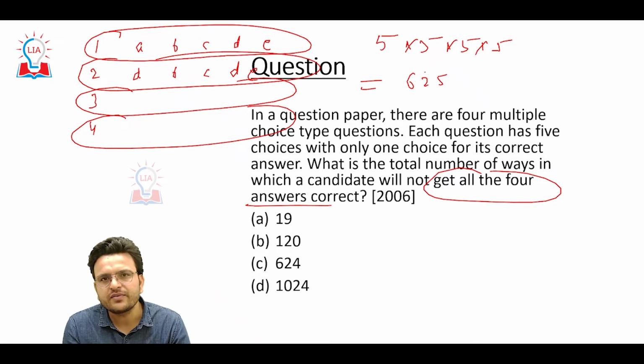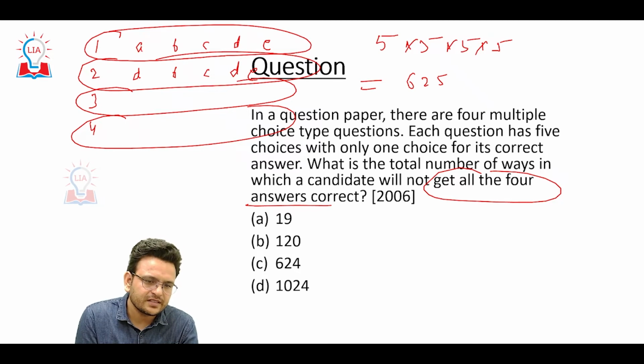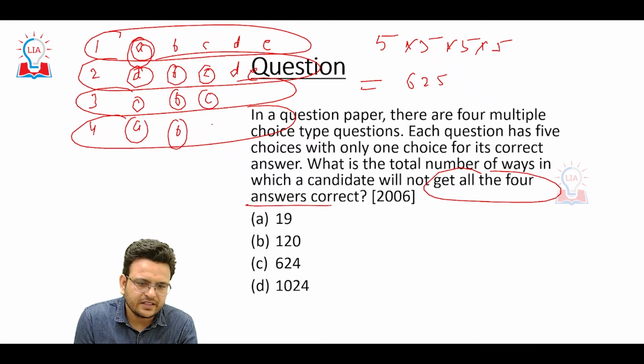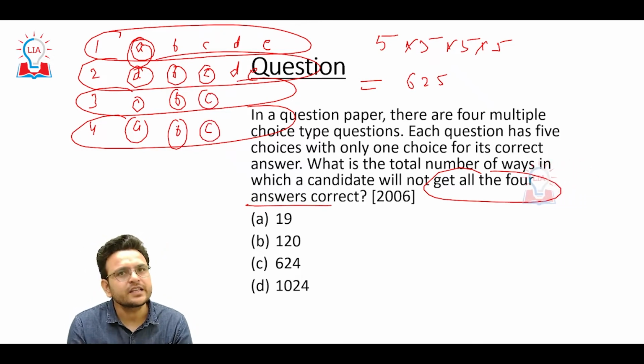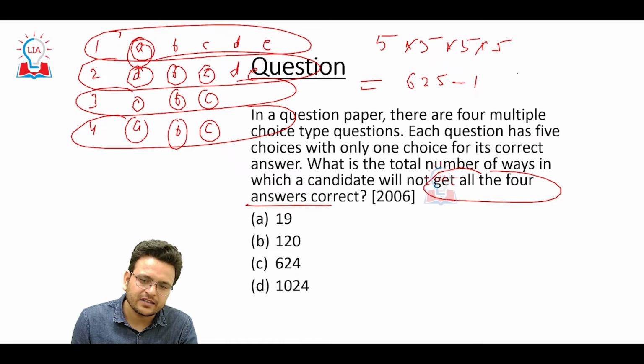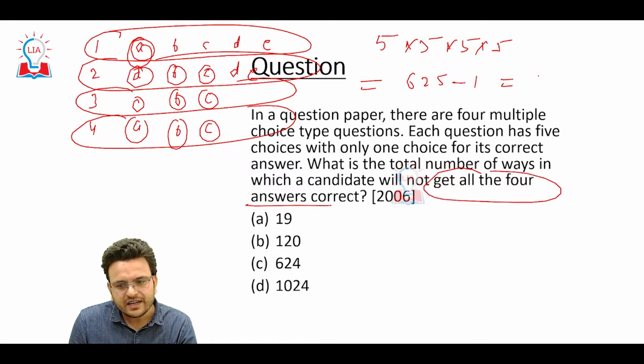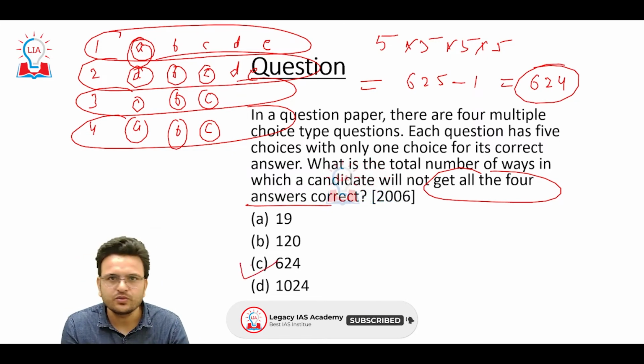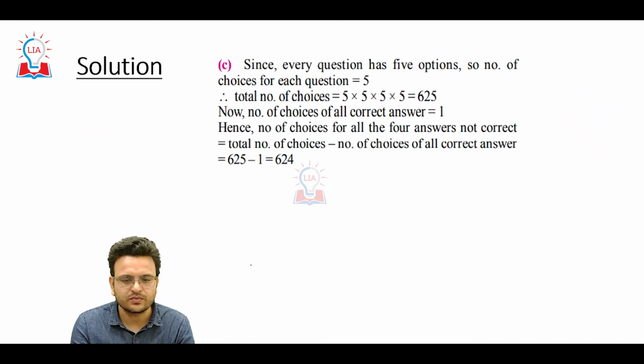Among these 625 choices, one choice must be correct. Like consider a person selecting A, here A, here A, here A. Again A, B, B, B. Again A, C, C, C. So total choices will be 625. Among those, one choice is correct, others are incorrect. So total choices other than the correct one will be 624. Whenever such questions come, try to use this trick and you will get the answer.